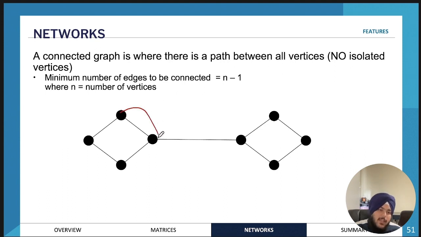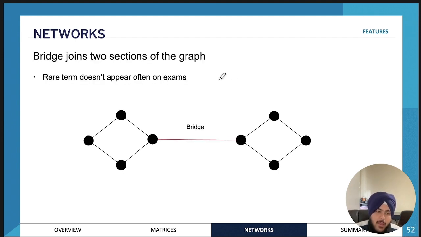So we might have this, that will still be considered a connected graph, but all the vertices in the graph need to be connected to the network or to the other vertices in the network. So in order to work out the minimum number of edges required, that would just be n minus 1, where n represents the number of vertexes.